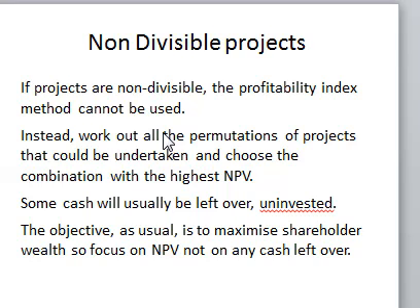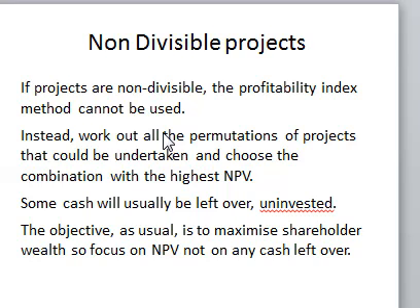And if the projects are not divisible, and you are facing a budget constraint, then you use net present value. You are going to look at a combination of projects that gives the highest net present value. That is the project that you are going to take.